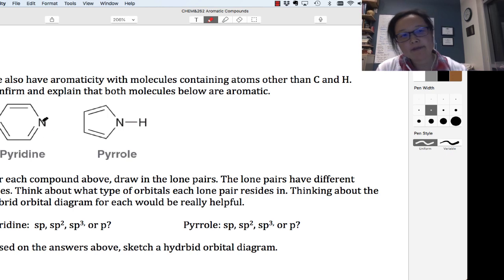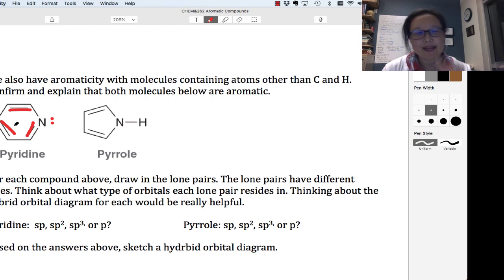Aromatic rings can also have heteroatoms in the ring, like oxygens and nitrogens instead of just carbon. So pyridine is benzene, but it's got a nitrogen in it, so it's not benzene, but it looks like it. And you can see that it's also got the 6 pi electrons right here. But pyridine has a lone pair as well. So you might wonder, does that mean it has 8 pi electrons? Then it's anti-aromatic? And the answer is no.